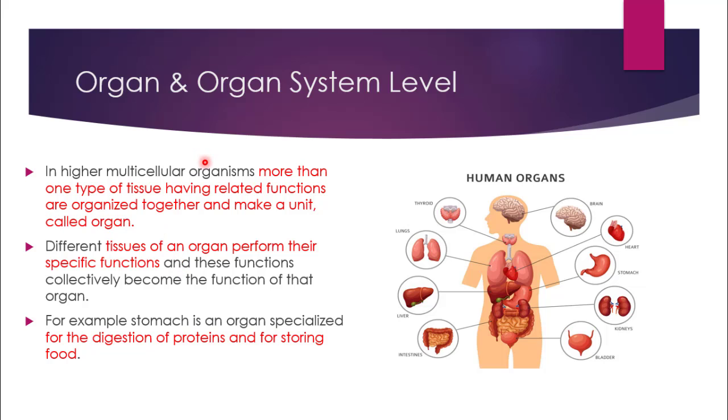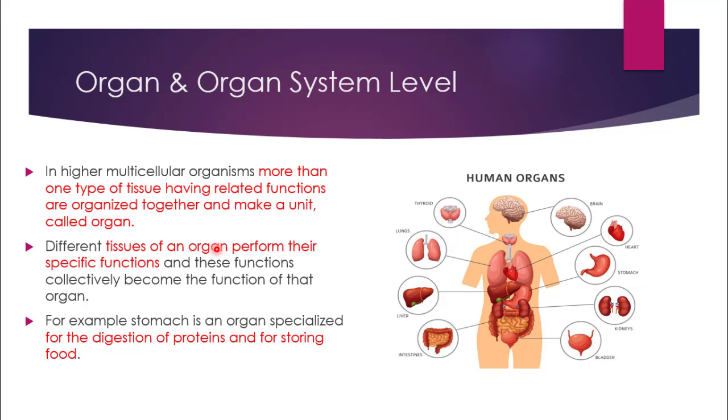In higher multicellular organisms, more than one type of tissue having related functions are organized together. We are particularly talking here about the multicellular organism, which consists of more than one cell, and when these cells combine together, they form a number of tissues. So different types of tissue which have common functions are organized together to make one complete unit, which is known as an organ. And there are different organs in our body like stomach, heart, brain, kidneys, intestines, liver, lungs, thyroid. There are different organs present in our body.